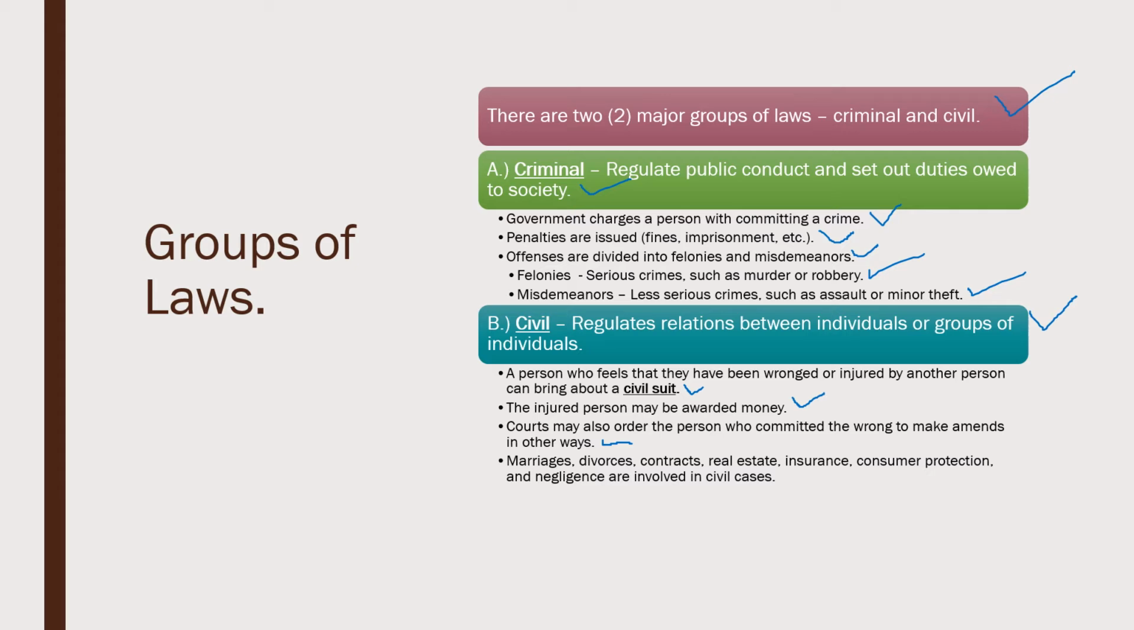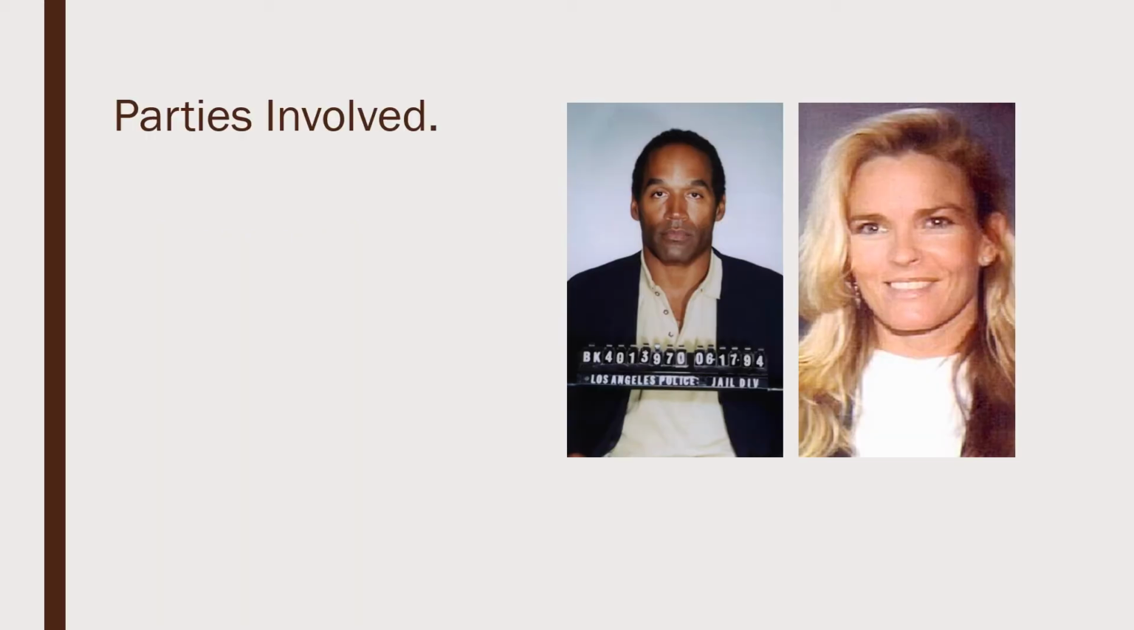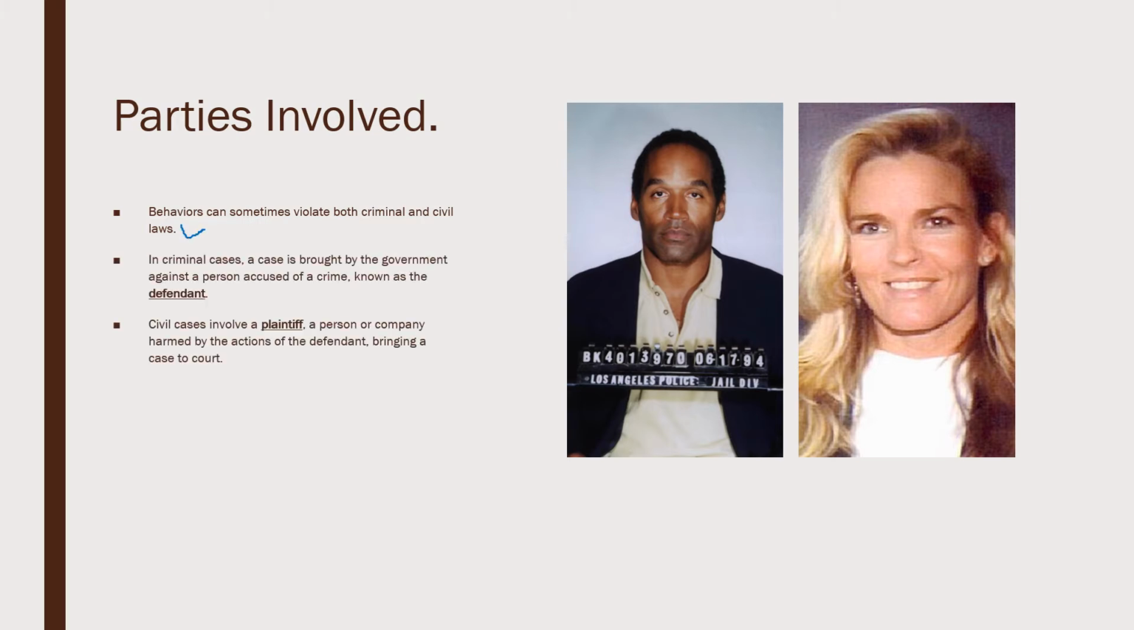Marriages, divorces, contracts, real estate, insurance, consumer protection, and negligence, again, all things we're going to talk about, so if you don't know what those mean, don't worry, are involved in civil cases. So, parties involved. Behaviors can sometimes violate both criminal and civil laws, okay? In a criminal case, a case is brought against a person by the government, which accuses them of a crime, and that person is known as the defendant, okay?